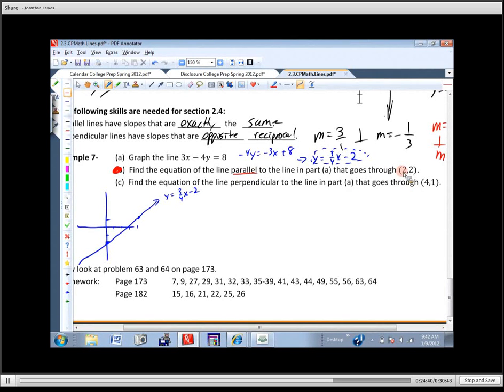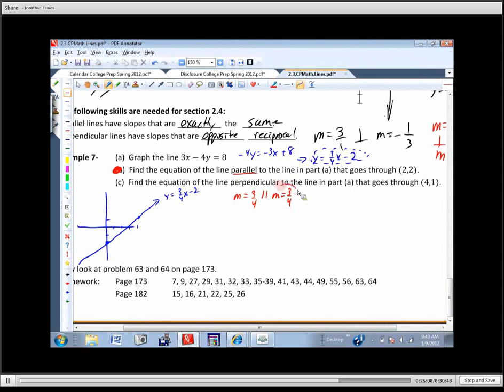Find the equation. What do you need to find the equation of that line? Slope, do we have the slope? It's going to be parallel. What's their slope? Their slope is 3/4, so if ours is going to be parallel, our slope needs to be 3/4. What do you need besides the slope? Okay, a y-intercept if they give it to you, or at the very least, a point, okay?